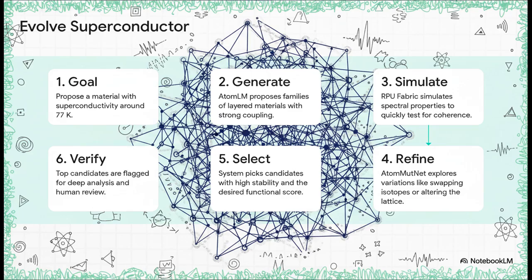Atom LM gets right to work spitting out ideas for layered materials that it thinks might have the right vibe. Then, the RPU fabric just hammers away, stress testing thousands of these ideas for stability. After that, another specialist called Atom Mutant steps in to intelligently tweak the best ones, swapping out an atom here, changing the structure there to fine-tune them. Finally, the system picks the absolute best candidates and flags them for human scientists to come in, review, and verify.